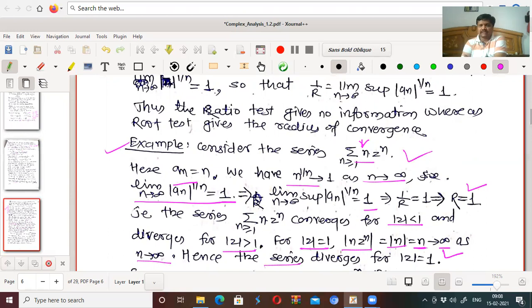For |z| equal to 1, as we have seen earlier, on the circle of convergence we don't know whether the series converges or diverges. For that we have to keep |z| equal to 1 in the series and then see the nature of the series. The test says it is convergent for all |z| less than R and diverges for all |z| greater than R, but we can't say whether it converges or diverges for |z| equal to R. That depends on the example.